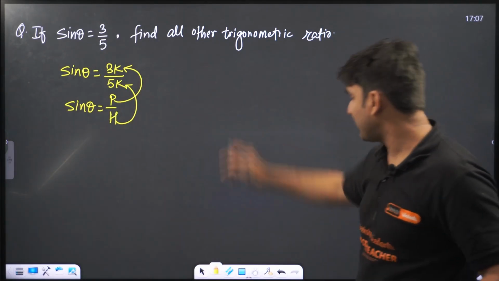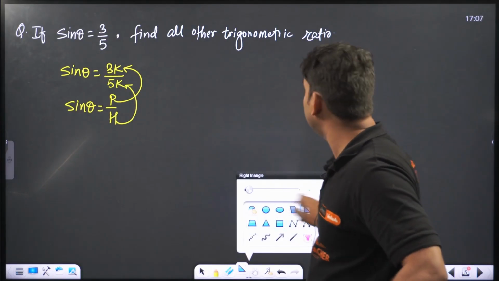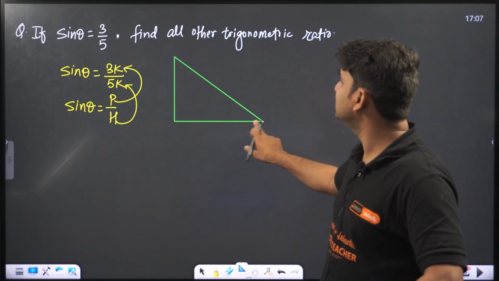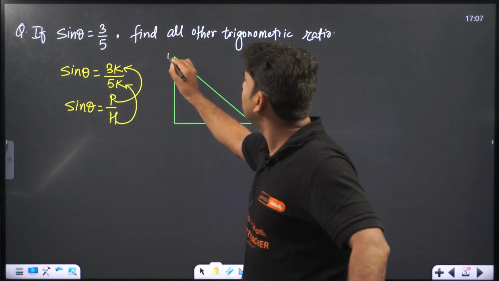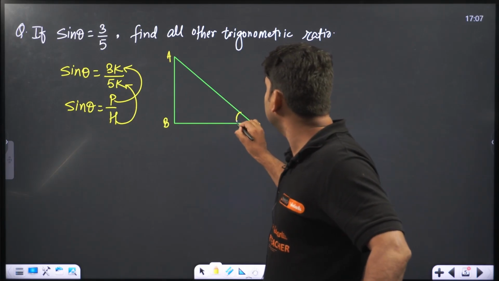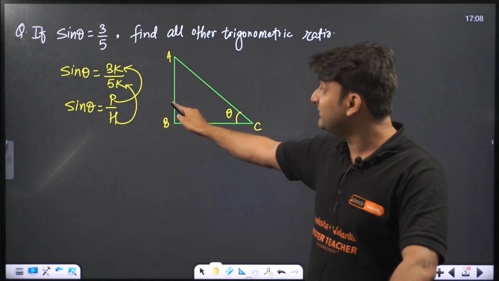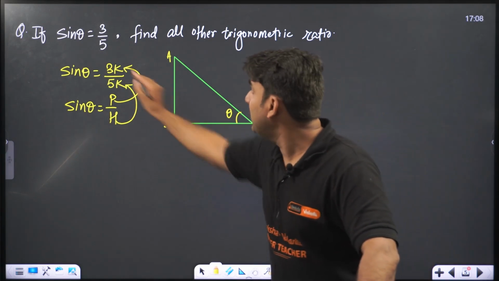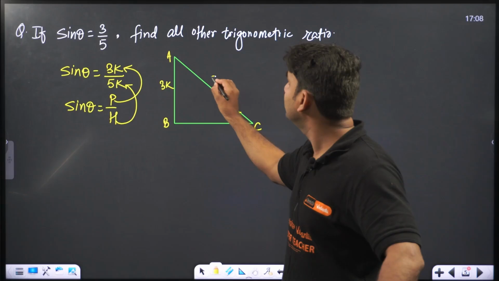So let's draw a triangle. A right angle triangle should be there. This is the right angle triangle, and let's name it. The triangle is ABC, and name angle theta here because we need theta also. For this theta, this will be perpendicular, and perpendicular we have 3k. Hypotenuse we have 5k.